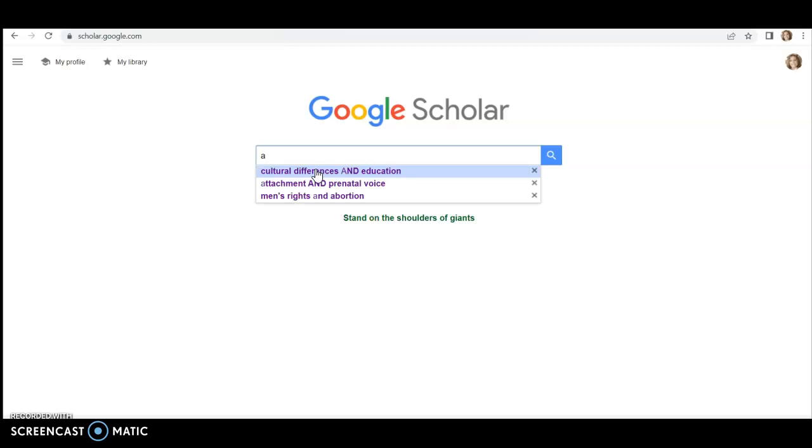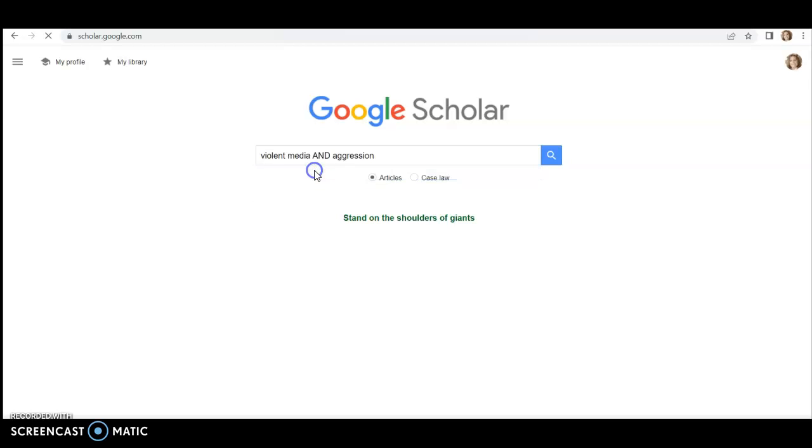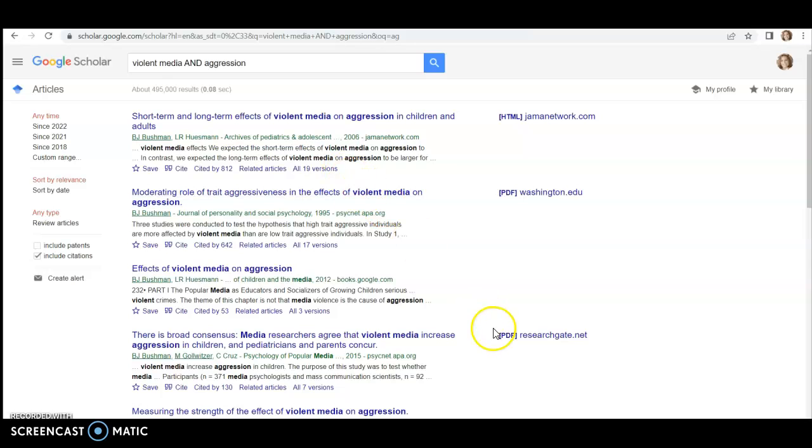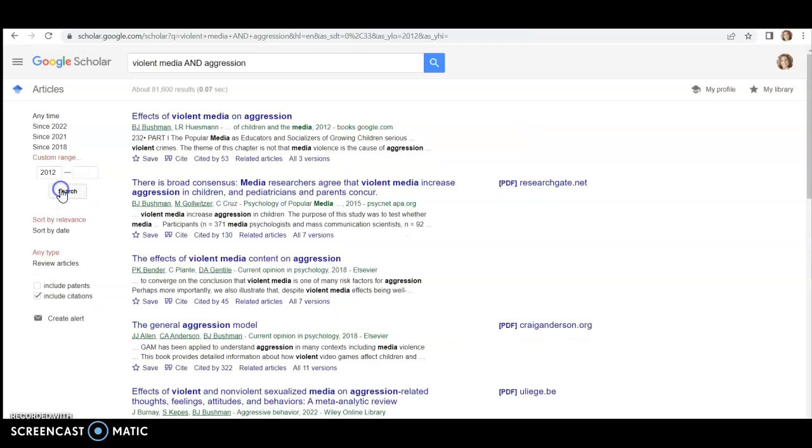So let's see. Maybe I want to do violent media and aggression. I'm curious if watching violent media causes aggression. So I'm putting in the term, and then the other term. Now, you might have to throw in a whole bunch of different terms to see what works, and just try out different things. It's important that you make sure that the paper is from the last 10 years. So I'm going to put in 2012.